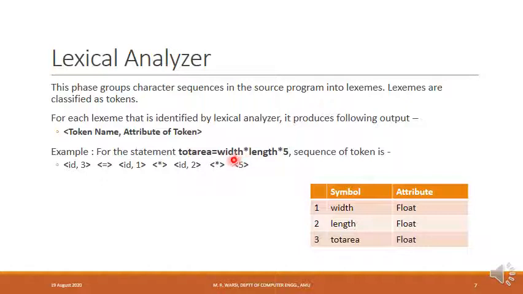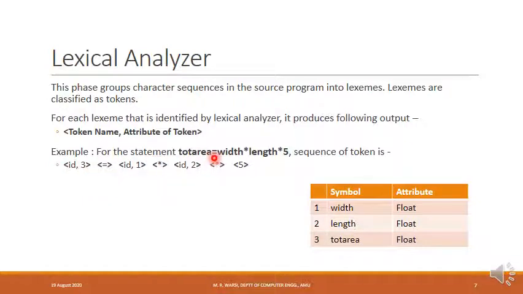First phase of the compiler is lexical analyzer. This phase groups character sequences in the source program into lexemes. Lexemes are further classified as tokens. If I consider this statement, what are lexemes and what are tokens? First lexeme is dot area, and the corresponding token is identifier.